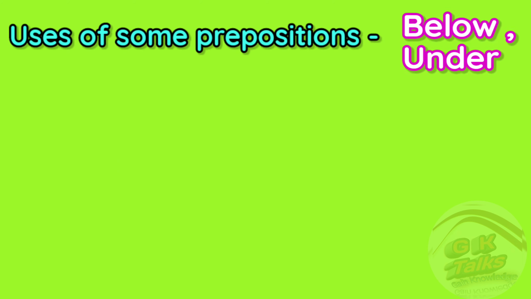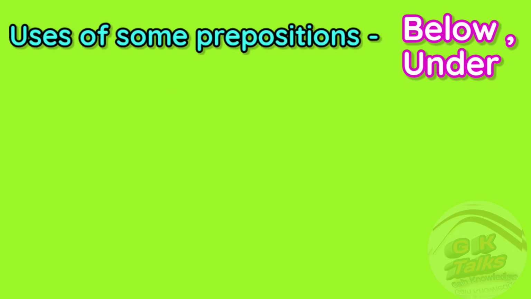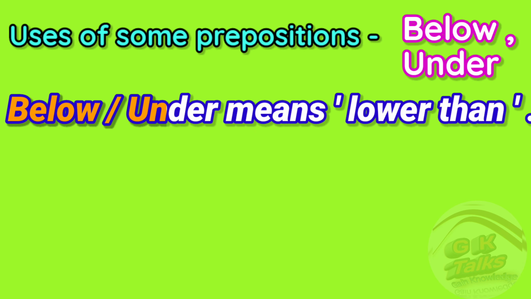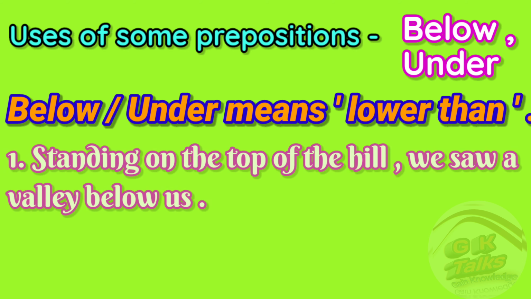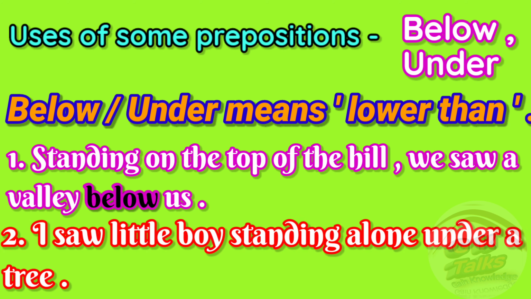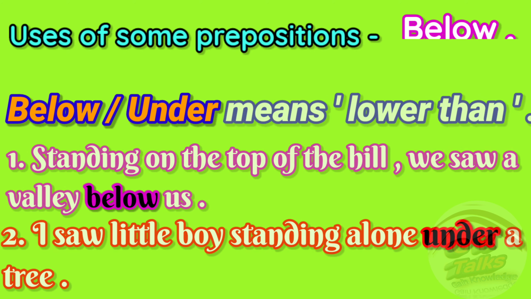Next, below and under. Below and under means lower than. See the example, standing on the top of the hill we saw a valley below us. Or I saw a little boy standing alone under a tree.